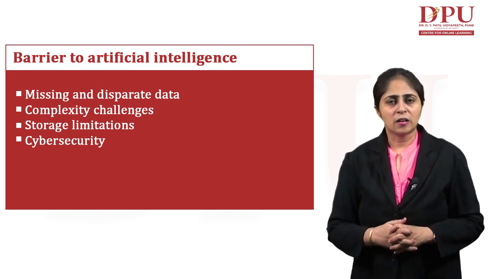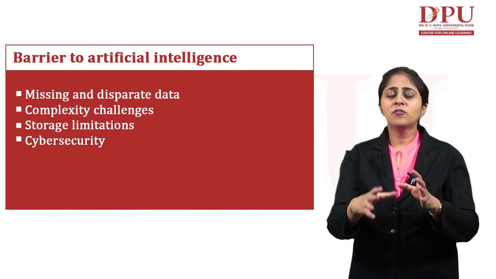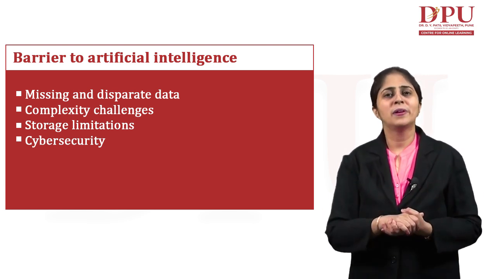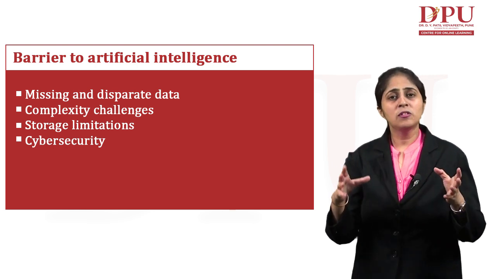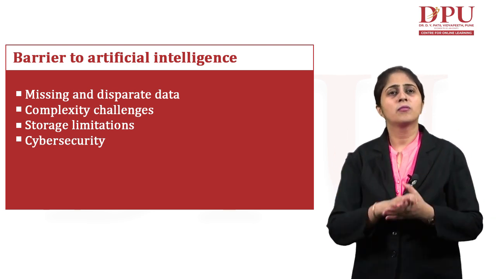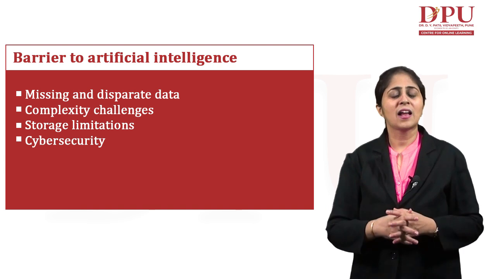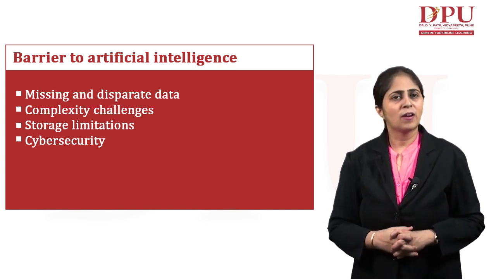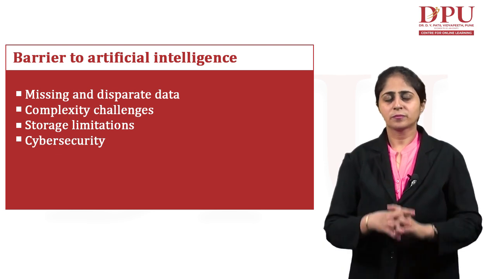For storing and analyzing that data, we definitely have storage limitations. How can we store these tons and tons of data? This is another big challenge, or we can say another big barrier in this field of artificial intelligence.